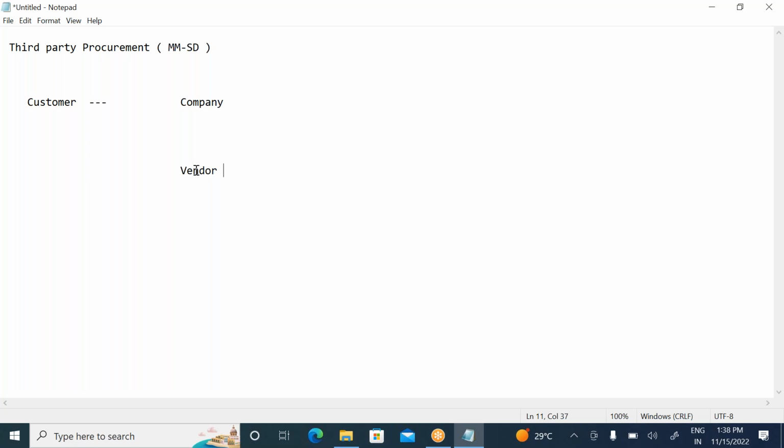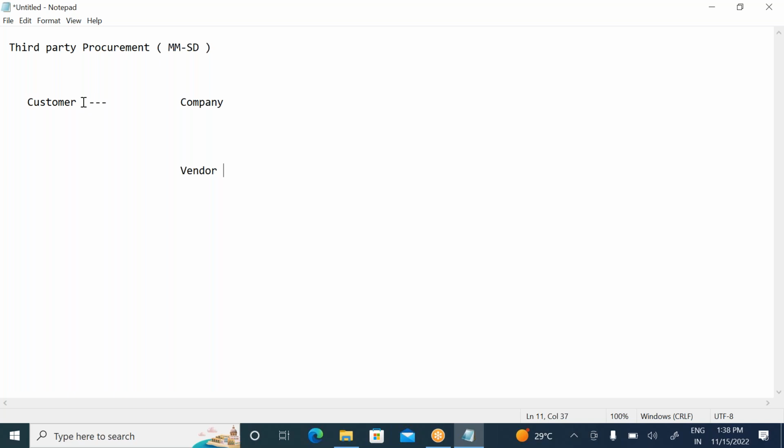Then, as usual, the vendor will give us the invoice copy. The company will pay the vendor because the vendor is giving the invoice copy to the company. So again, we need to prepare the invoice in our system. This invoice will go to our internal FI and they will pay the vendor. And also in the company, we will create a billing document with transaction code VF01. This billing document will be given to the customer and the customer will pay the company.